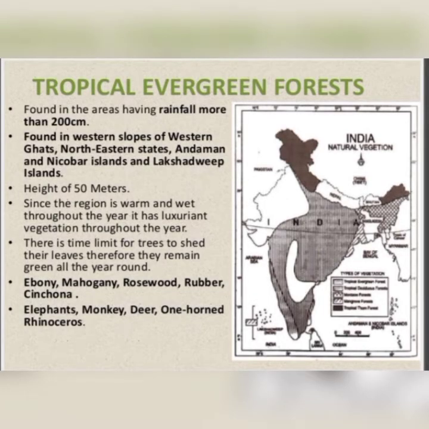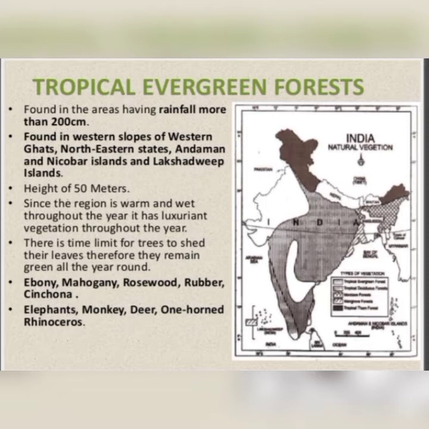Especially this tropical evergreen forest, also known as rainforest, because these types of forests are found where we get more than 200 centimeter rainfall. Mainly in our country, these forests are found in the western slopes of the Western Ghats, northeastern states, and mainly these islands like Andaman and Nicobar Islands and Lakshadweep Islands. So in these areas of our country, we can find this type of forest.